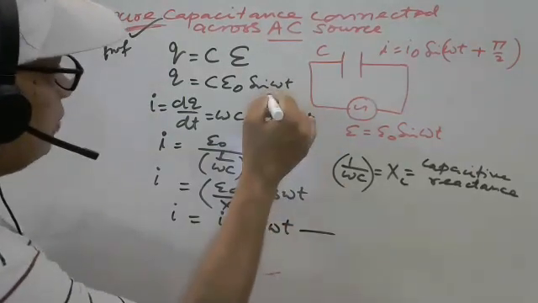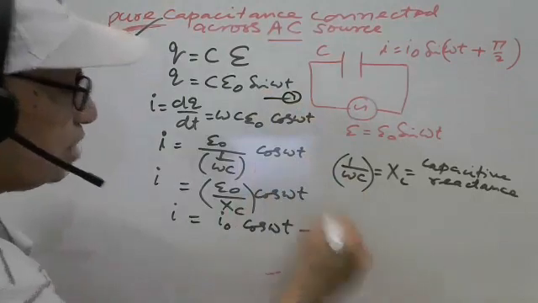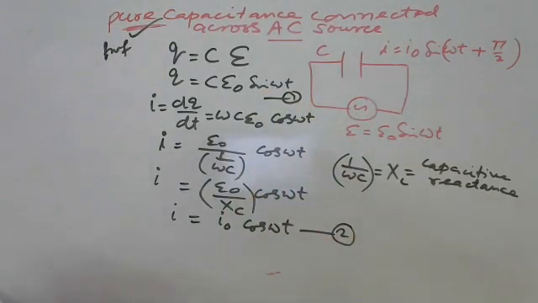Say this is equation 1, this is equation 2. Up to equation 2, you tell me, any doubt? It can be written as I is equal to I naught cos omega t. Any doubt, just tell me. Hurry up please.